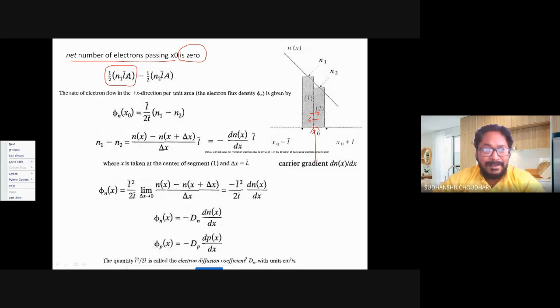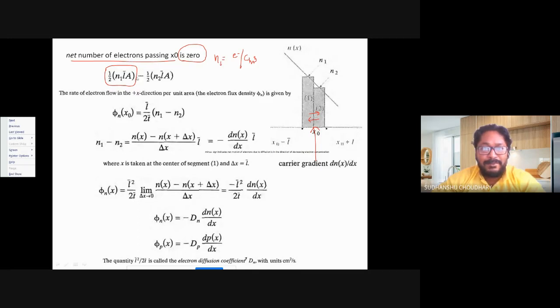Now again, this can be checked through dimensions. We are trying to find the number of electrons, and this N1 is electrons per centimeter cube, L bar is in centimeters, and A is centimeter square.